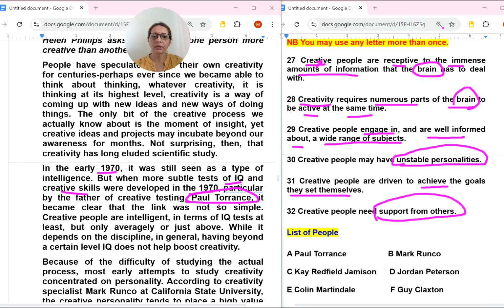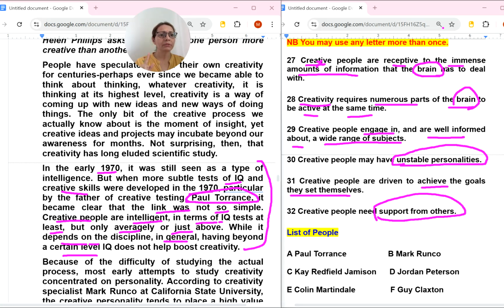Wherever we have found the name of this person, we will try to read from where the sentence starts. But when more subtle tests of IQ and creative skills were developed in the 1970s, particularly by the father of creative testing, Paul Torrance, it became clear that the link was not so simple. Creative people are intelligent in terms of IQ tests at least, but only averagely or just above, while it depends on the discipline. So I have read the full paragraph.